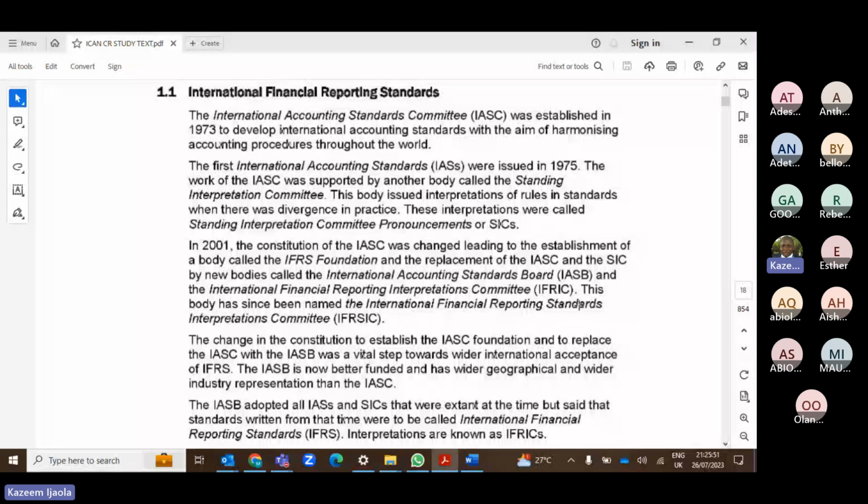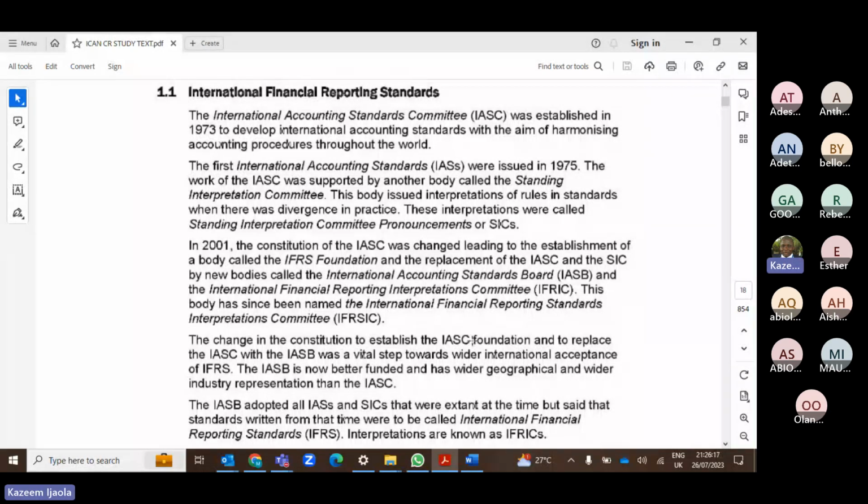But as at now, some IAS are still relevant, like IAS 1 on presentation of financial statements, IAS 2 on inventory. IAS 3, 4, 5 and 6 have been scrapped. We have IAS 7 on statement of cash flow. So in the nearest future, there will no longer be IAS again. You will be having IFRS 1 till infinity.